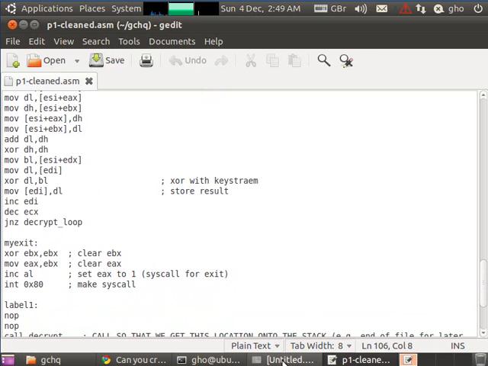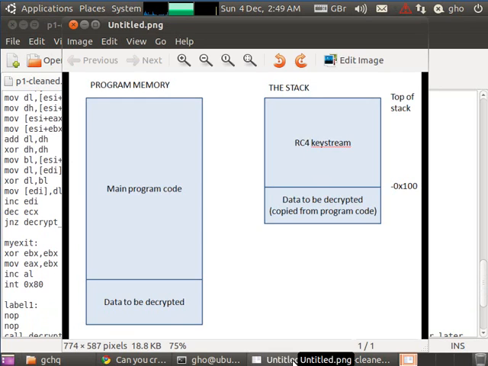So the question now is, where does this data come from? Where are we going to get it from so we can actually decrypt it? I've posted a little image demonstrating how things are working. So this is program memory. This is the code here. Is this part here, the main program code, and then immediately after that we've got some data which is expecting to decrypt. Once the algorithm starts running onto the decryption, I said it copies this, the data to be decrypted, into the stack, and right above that we've already got the key stream which we've already produced, so we're going to XOR this key stream with this data, and at this memory location we should find the decrypted data that we can then extract and figure out what it says.